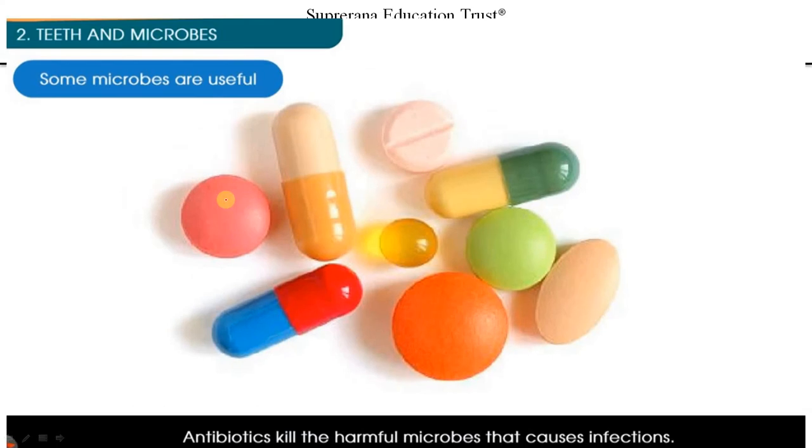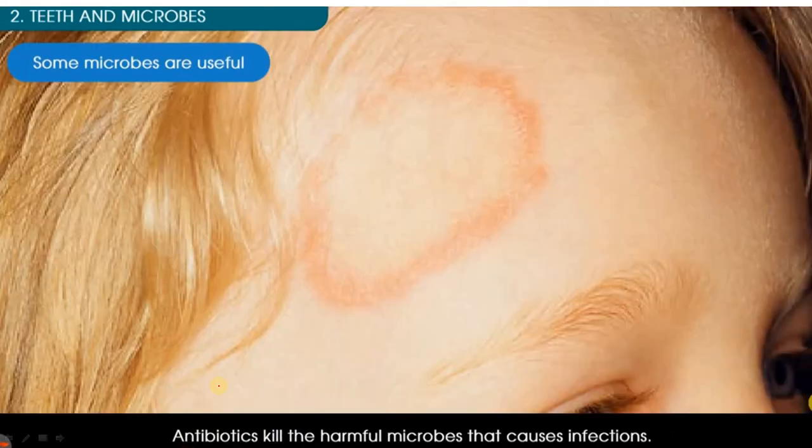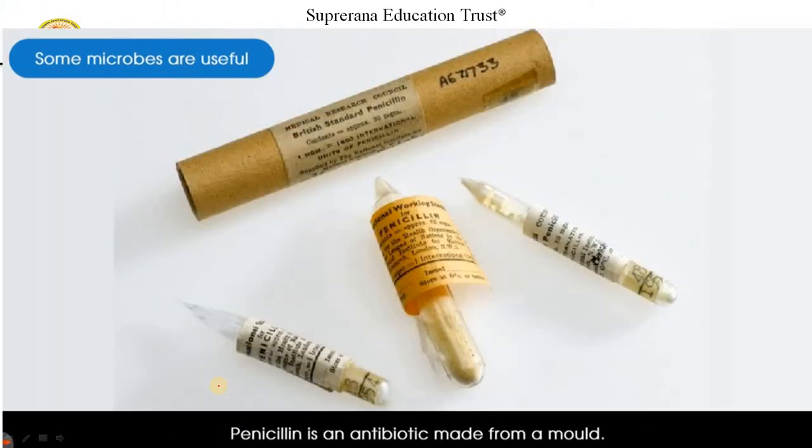Antibiotics kill the harmful microbes that cause infections. Again, as I told you, antibiotics are important. There are so many different kinds of antibiotics. There are antibiotics for fever, antibiotics for cough, antibiotics for the common cold. So what are they? Most of them are produced by microbes. Penicillin is an antibiotic made from mold.